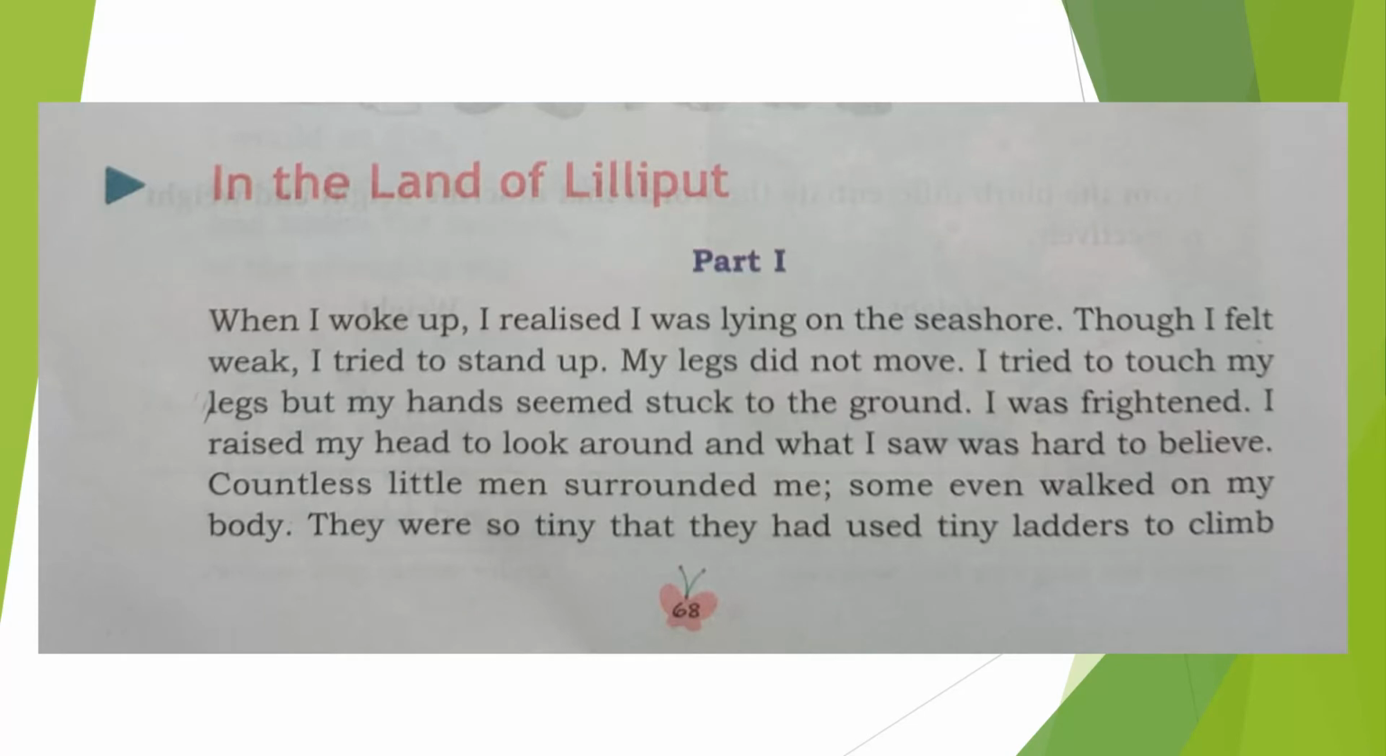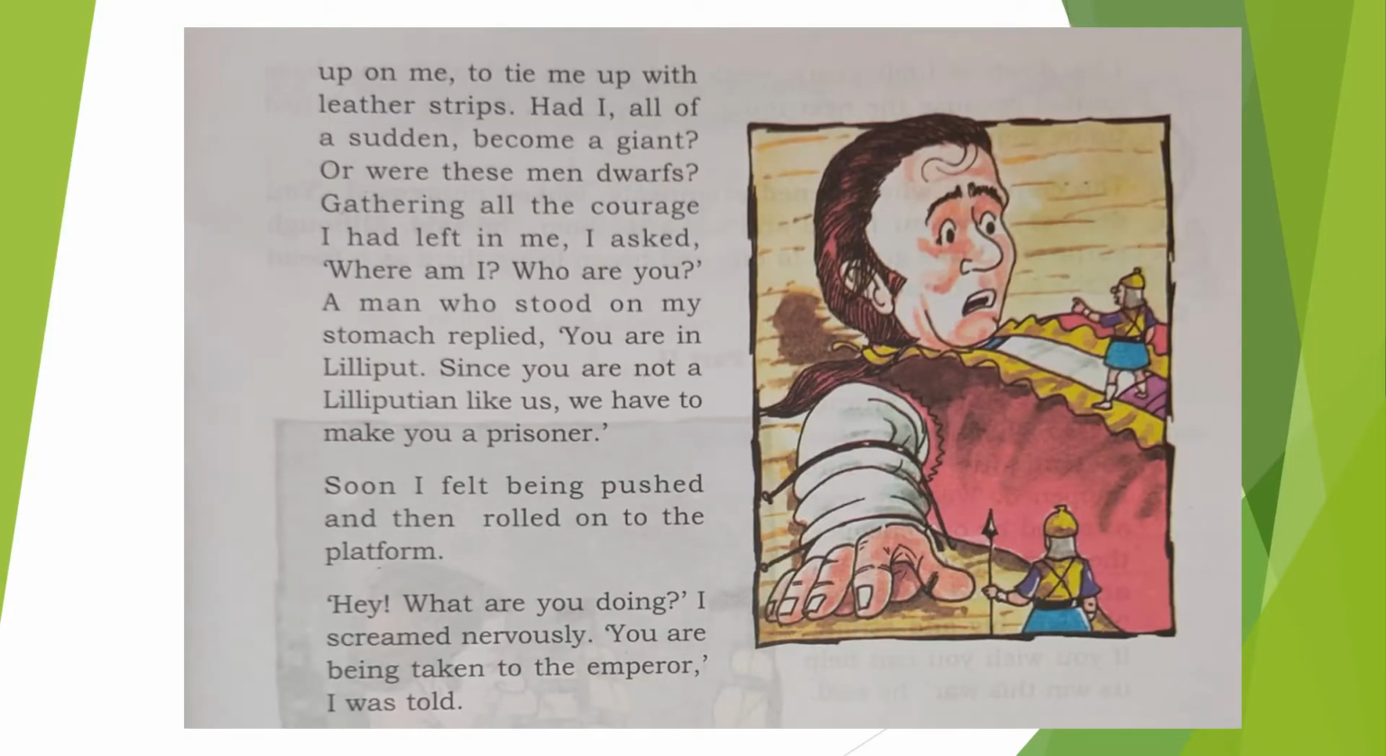They were so tiny that they had used tiny ladders to climb onto this person. So they used tiny ladders and they tried to tie him up with leather strips. Had I all of a sudden become a giant? So after seeing those little men, he was thinking whether he had suddenly become a giant. Giant means very huge. Or were these men dwarfs? Or else these people were dwarfs, that means small people, that is Lilliputians.